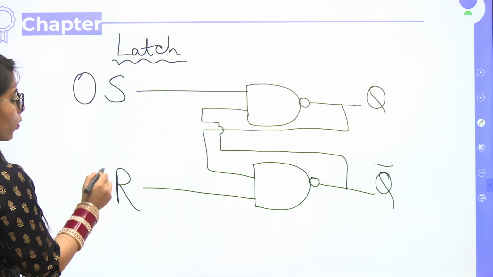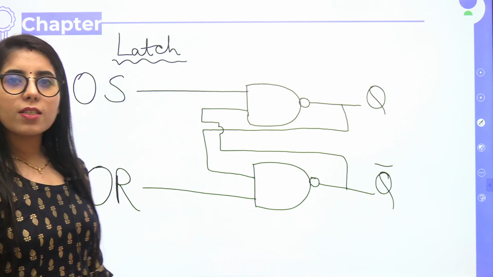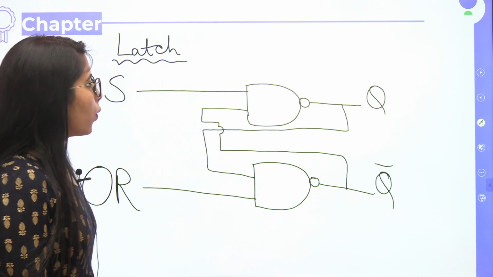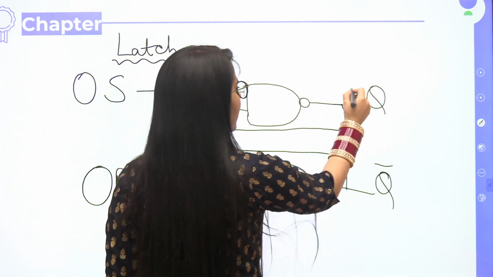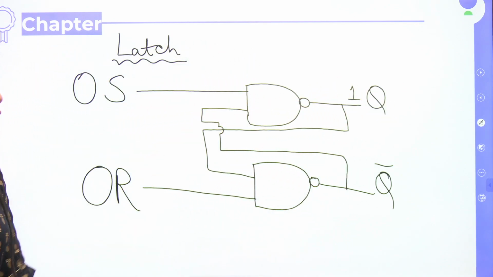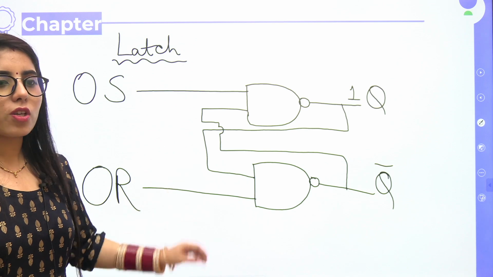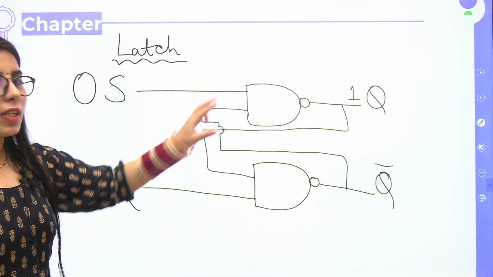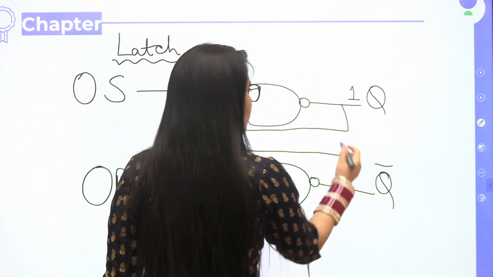Let's say S is 0, R is 0. When S is 0, R is 0, we will be assuming that our output here is 1. We have to, because we do not have the information about both inputs of the NAND gate. If it is 1, then what will happen?